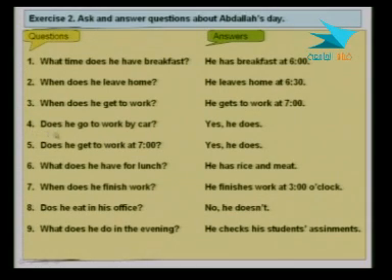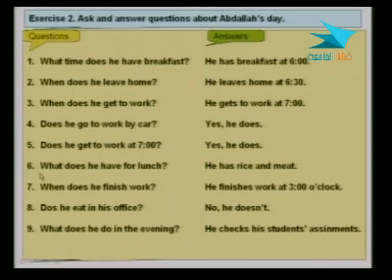Number 4. Does he go to work by car? That's a yes-no question. Yes, he does. Or you can say, yes, he goes to work by car. But normally, again, with yes-no questions, we give short answers. 5. Does he get to work at 7? Yes, he does.